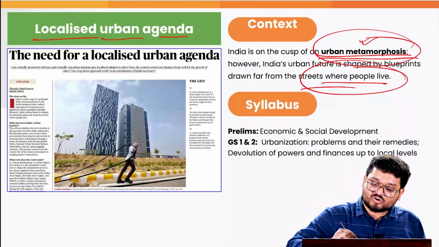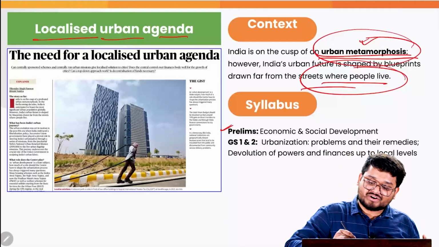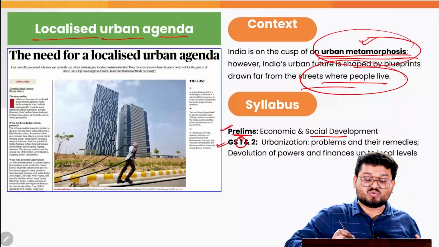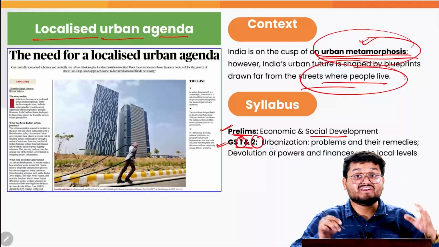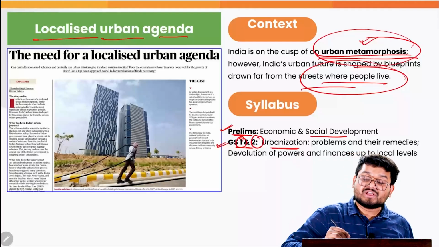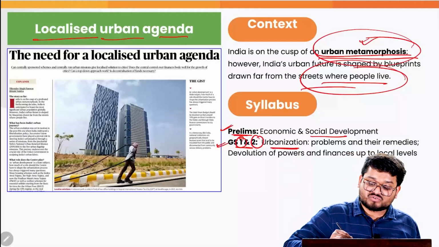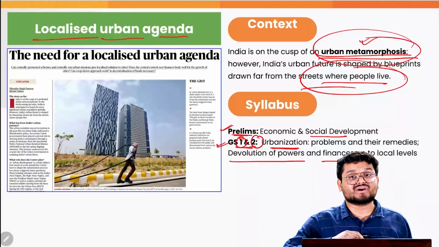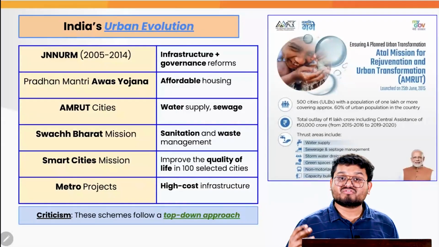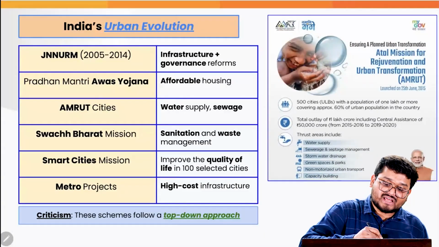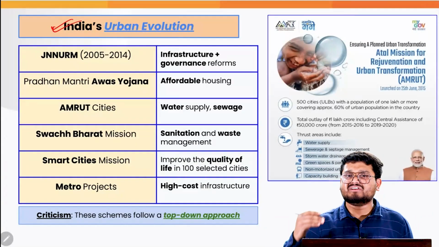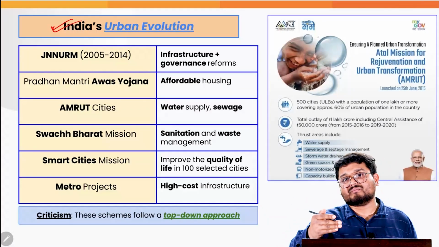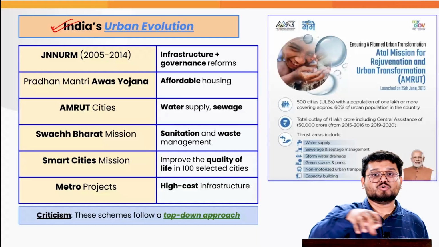Now, when we talk about the examination importance, for prelims we have economic and social development, and for GS1 and GS2 we have the topics of urbanization and its various issues. And finally, we also need to look into the GS2 issues of decentralization, that is, devolution of powers and finances to the local levels. Based on this, we first try to understand the evolution of urban areas and the various government initiatives that have tried to transform traditional Indian cities into modern Indian cities.